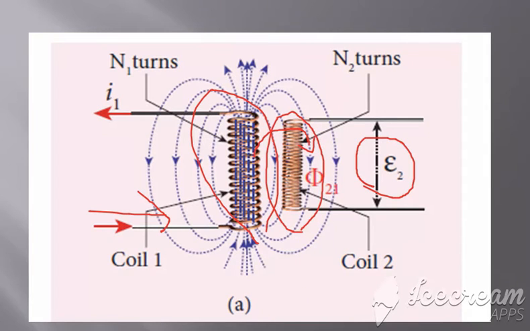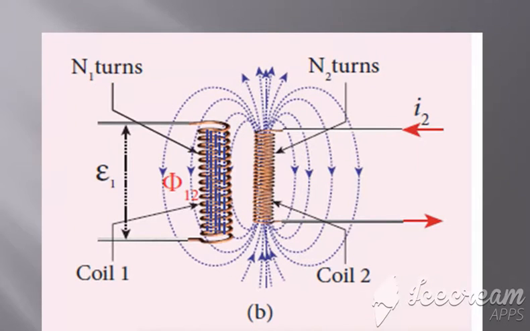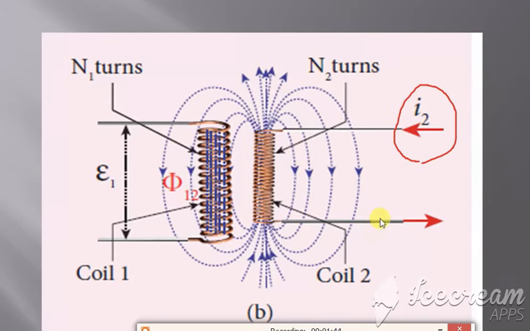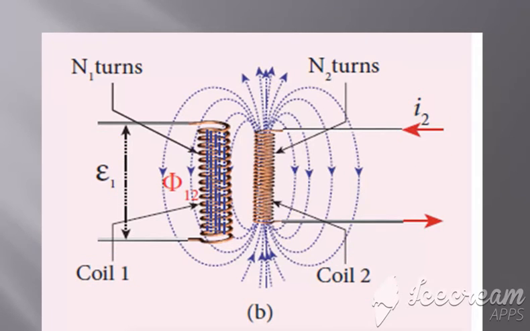Okay, so this first diagram represents mutual induction. Now consider the other example, where current is passed through the second coil, then EMF is induced in the first coil. So whichever coil we pass the current through, the EMF will be induced in the next coil. Okay, that is the statement of mutual induction. Clear with what mutual induction is?